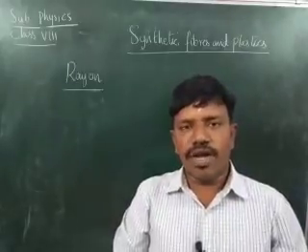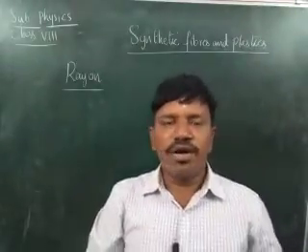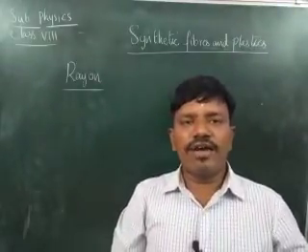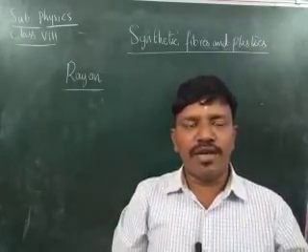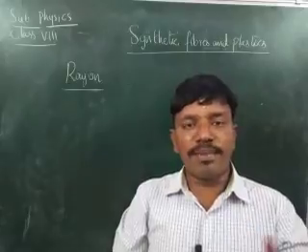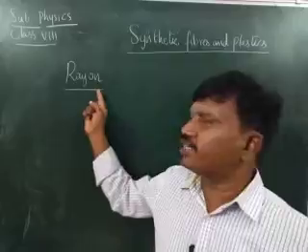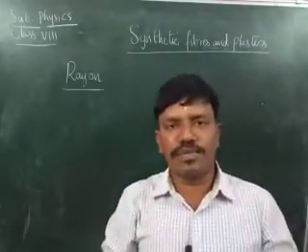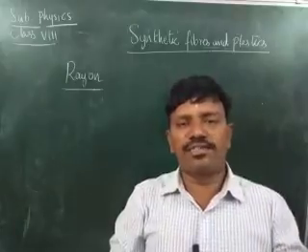Now, how is this rayon prepared? Actually, all the artificial or synthetic fibers are obtained from petrochemicals. Whereas the source for rayon is wood pulp, children. That means here it is obtained from plants.